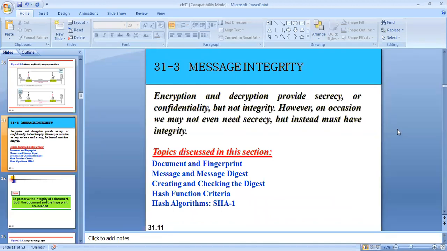Next, we are going to study message integrity and the techniques that are used for it. Just now we have seen that we use the encryption and decryption algorithm to achieve message confidentiality, but encryption and decryption will not provide integrity. As in the earlier example of sending 100 rupees from a customer to a bank, the transaction should occur and the same 100 rupees has to be transferred from one account to another account. There should not be any change in the message or in the transaction that we are carrying out. How this has to be achieved, we are going to study in detail now.